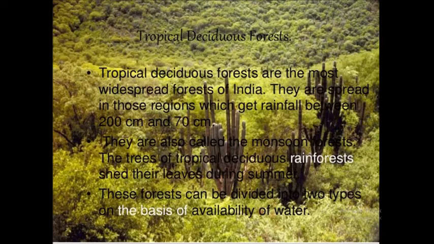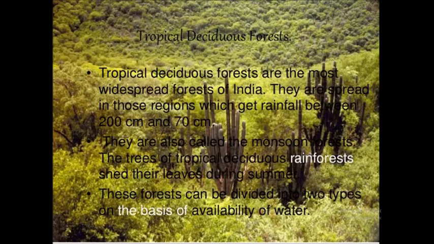Teak is the most important tree observed in the moist deciduous type of forest. Bamboo, sal, sesame, sandalwood, kusum, arjun and mulberry are also trees observed in the moist deciduous forest.